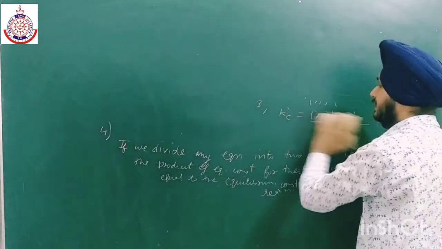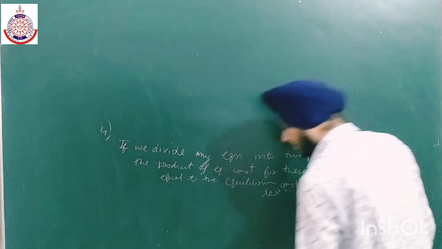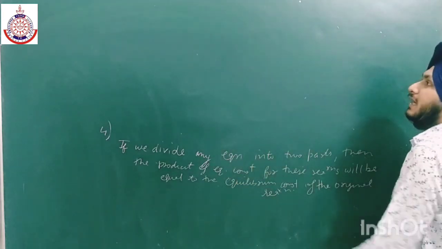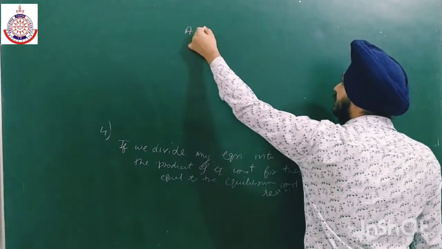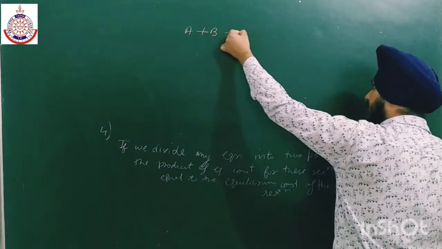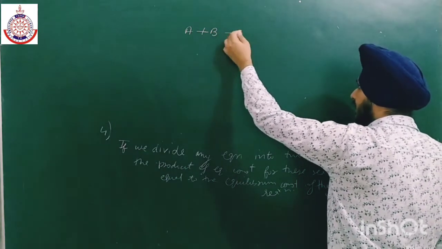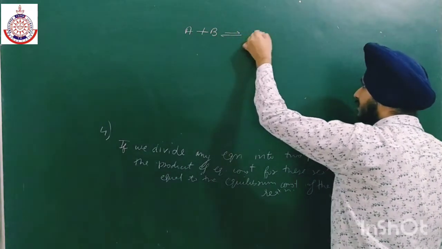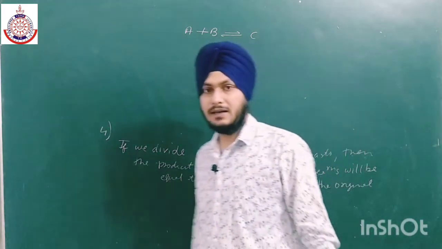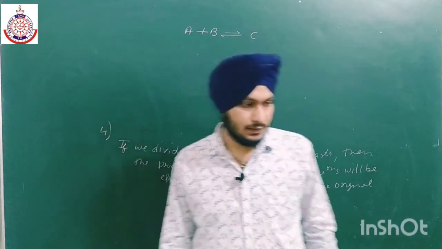So we have again A plus B gives C. Now I want to divide this equation into two parts.